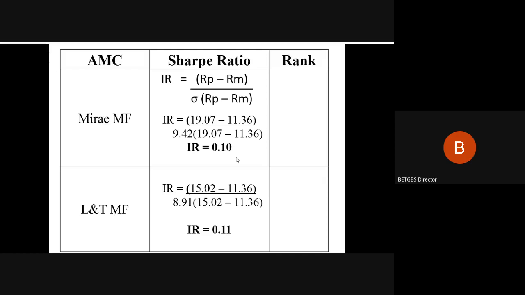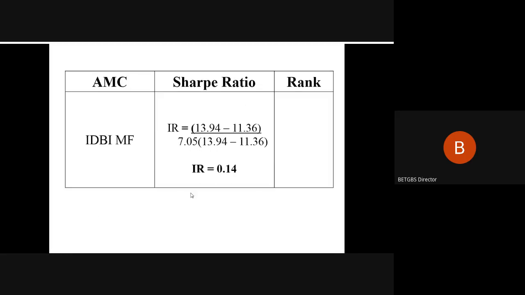Similarly, when we move to the next fund, that is LNT mutual fund, the portfolio return is 15.02 and the market return remains the same, that is 11.36, and the standard deviation is 8.91 applicable to this fund, and again the difference of it. So IR in this case is 0.11. Now we'll calculate all three ratios and then we'll come back to the ranking. So we have kept this rank column blank. Once we do the calculation, we'll get back to it. So these are the first two.